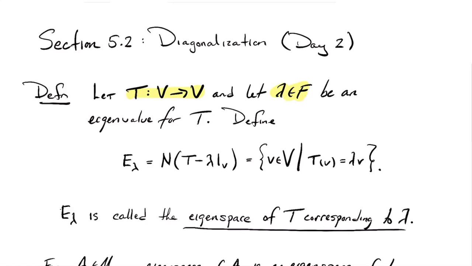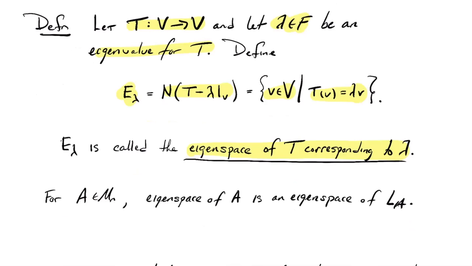If we take an eigenvalue lambda for this operator T, then by E sub lambda, I mean the null space of the operator T minus lambda I_V. That is the set of vectors in V that are eigenvectors with that eigenvalue. Okay, so we're going to denote that by E sub lambda. It's a null space, so it's a subspace. We're going to call it the eigenspace of T corresponding to lambda. So every eigenvalue comes with its eigenspace, the space of eigenvectors that have that eigenvalue.